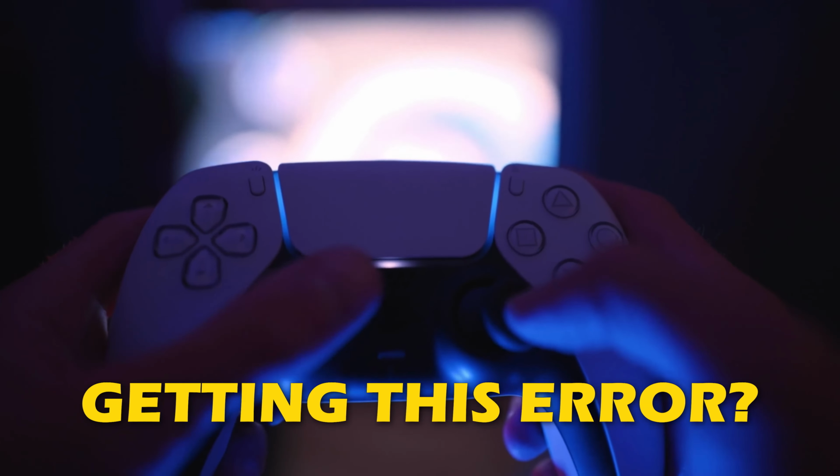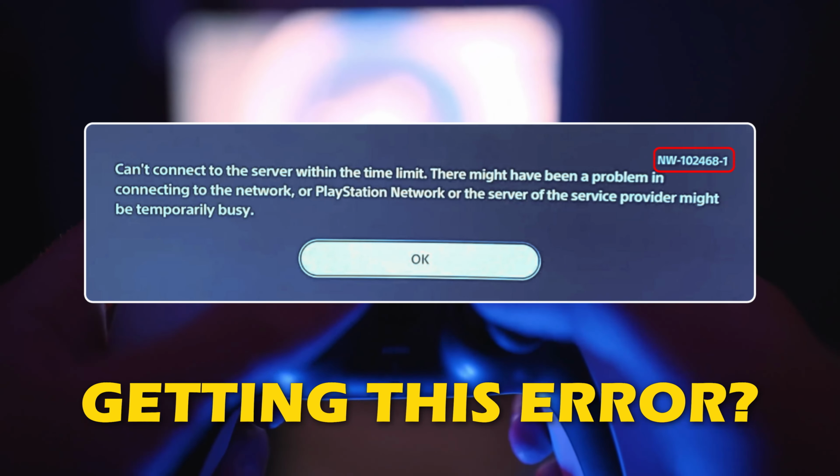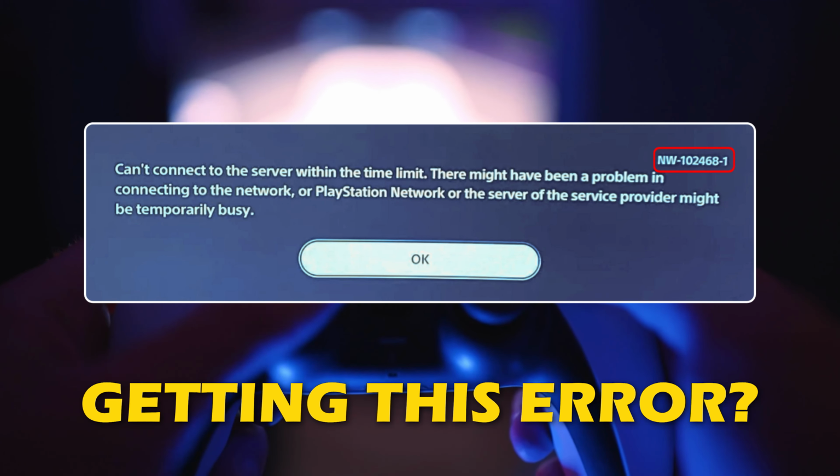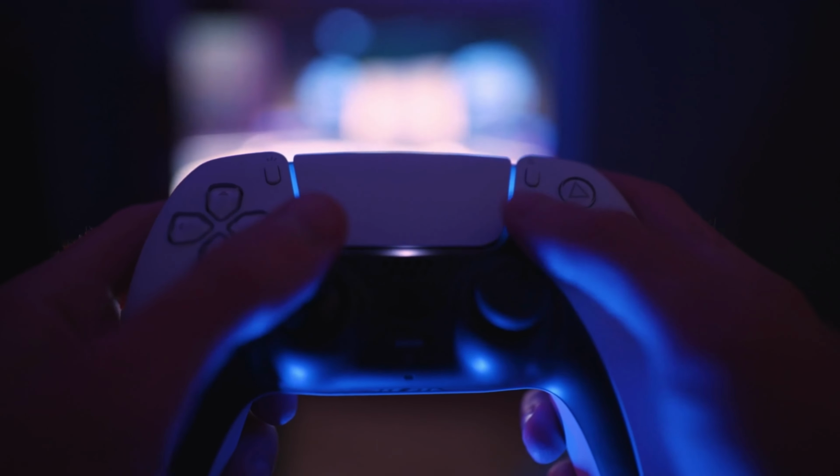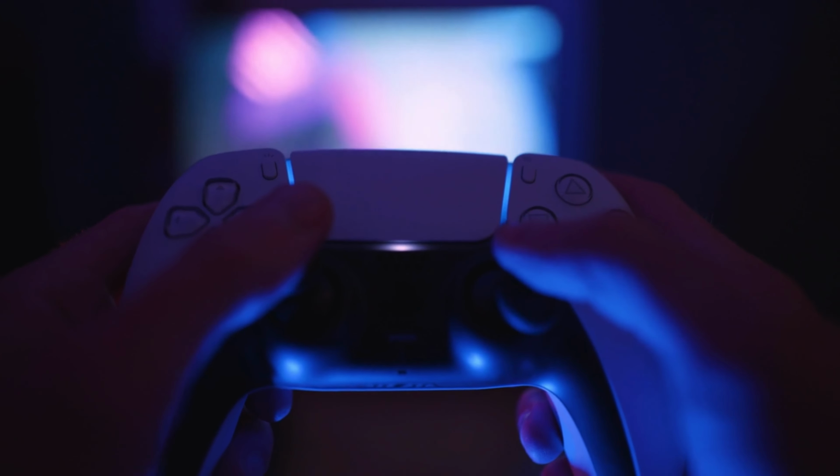Are you experiencing error code NW-102468-1 on your PS5? Then you are at the right place. Here is how to fix the issue.